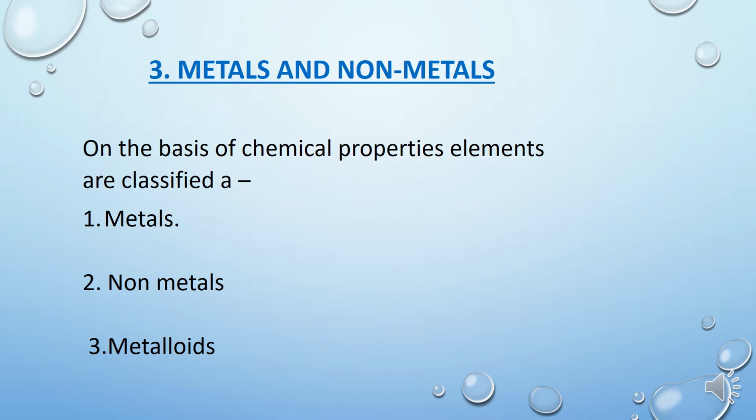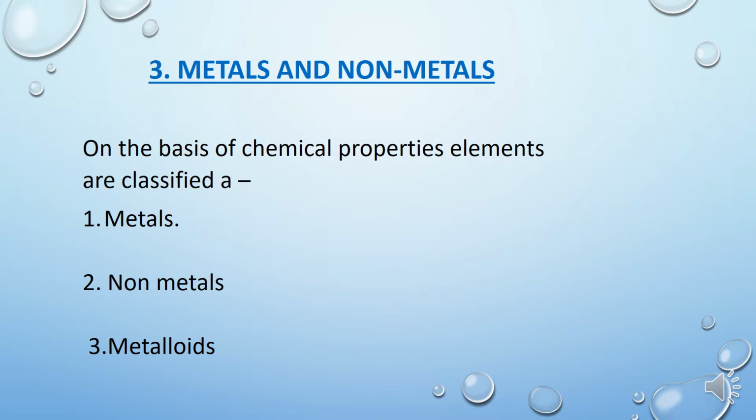Metals are electropositive in nature. That means they used to donate their electrons. For example, sodium metal. Sodium contains one electron in its outermost shell. It used to donate its electron and become a cation.